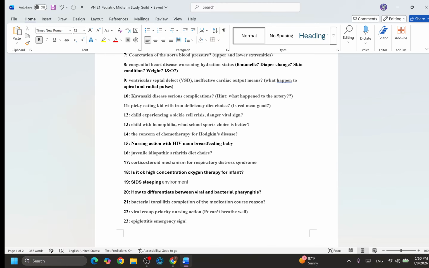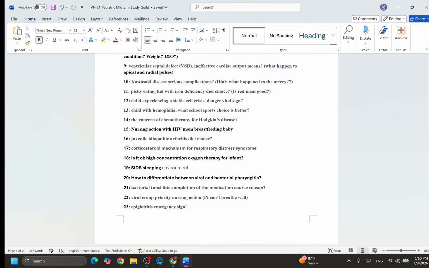So think about what kind of exercise or sport is a better choice for these kids if they have hemophilia. Number 14, the concern of chemotherapy for Hodgkin disease. Hodgkin disease is a kind of cancer in pediatrics. If the kid is receiving chemotherapy in the hospital, what's your concern for the chemo? Remember, the chemo will cause the whole blood count to decrease. The red blood cells decrease, the white blood cells decrease, and the platelets decrease, which will cause 3 different kinds of problems. So your concern is these 3 problems. The answer is one of them. I kind of told you the answer already. Just read the PowerPoint, you will find out the answer. It's not hard.